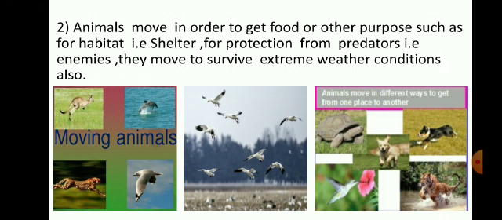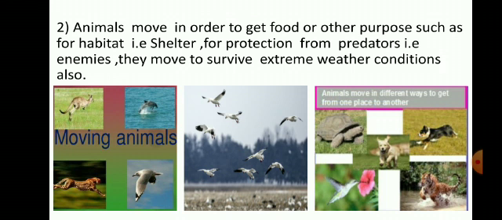Second, animals move in order to get food or for other purposes such as habitat, that is in search of shelter, and for protection from predators, that means from enemies whosoever attacks them. For example, small herbivorous animals are attacked by the carnivorous, such as deer are attacked by the tiger, lion. So in this way, for protection from predators also, they need to move. They move to survive extreme weather conditions also.